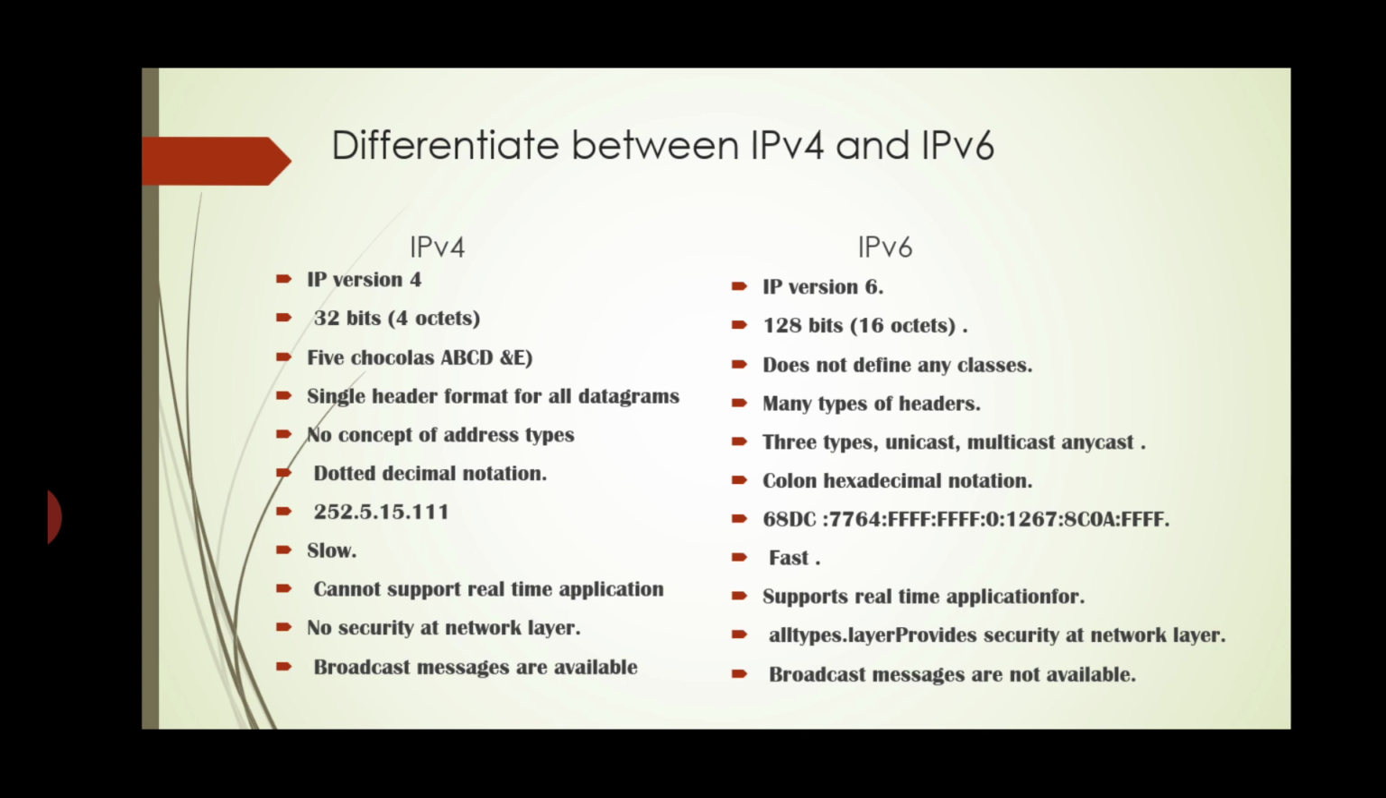In IPv4, dotted decimal notation is used. In IPv6, colon hexadecimal notation is used. Below, an example is given. IPv4 is slow in processing. IPv6 is fast.